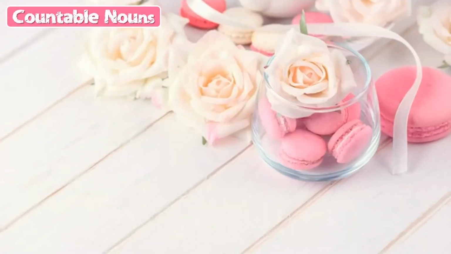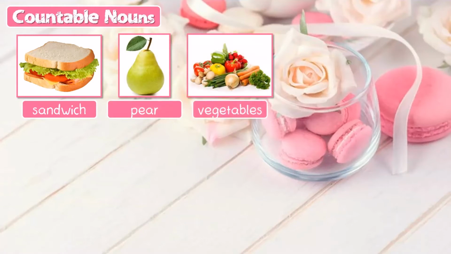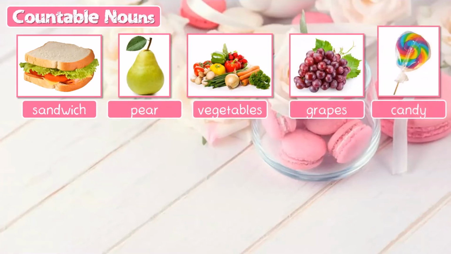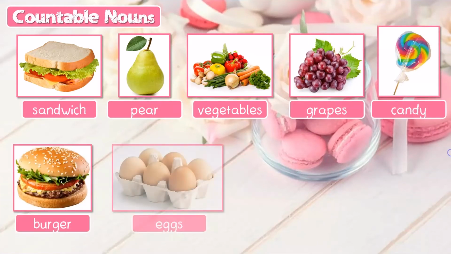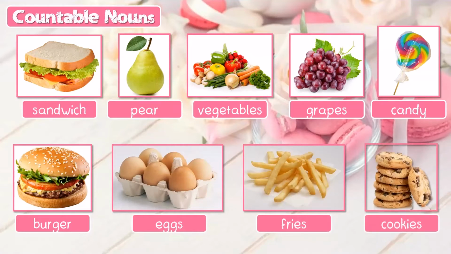Okay, now I will show you a few examples of countable nouns. Sandwich, pear, vegetables, grapes, candy, burger, eggs, fries, and cookies. For the plural, we add an S after the word to make it plural form.